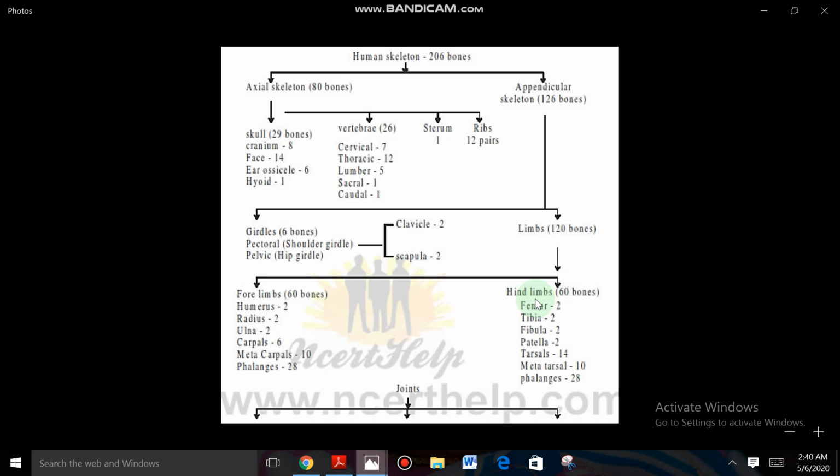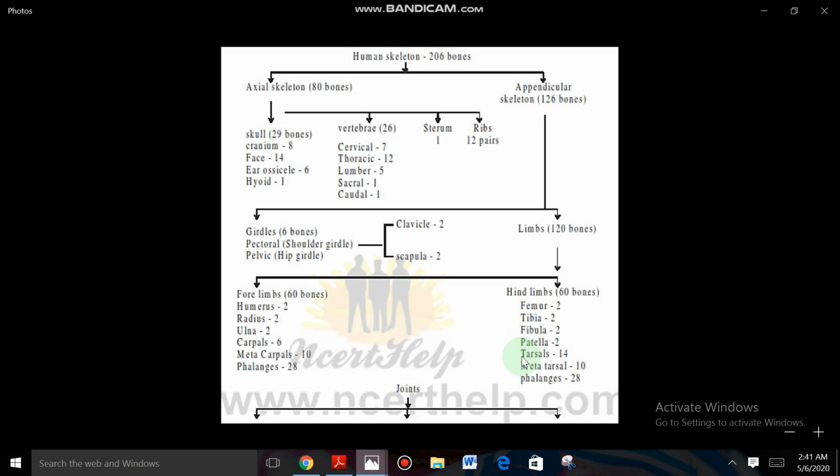So each leg consists of how many bones? 30 bones, right. So what is the description of the bones? Those are femur, the bone presented in the region of the thigh, the largest bone in the body. So that is femur. And tibia and fibula. So after femur, patella. The patella is single, the knee bone presented in the region of the knee, that is called patella, single. And tibia and fibula, the bones presented below the knee to the ankle, that is called the shank region. So one tibia and one fibula.